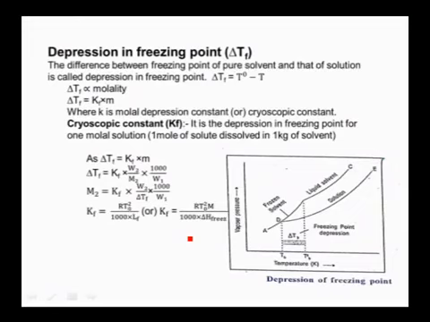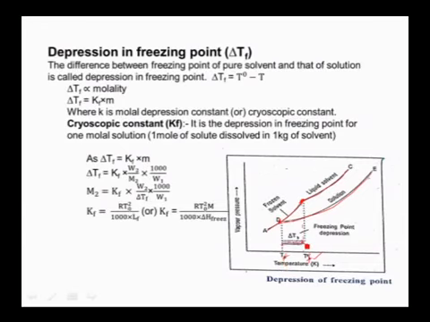Similarly, coming to the depression in freezing point. See, this is the graph which shows the freezing of a liquid. At this temperature, there is a sharp change in vapor pressure of solution, which means that at this temperature, liquid is converted to solid. So this is TF, the freezing point of pure solvent. When a solution containing a non-volatile solid is taken, the vapor pressure is less. So the solution will freeze at a lower temperature compared to a solvent. Now this is the freezing point for a solution.